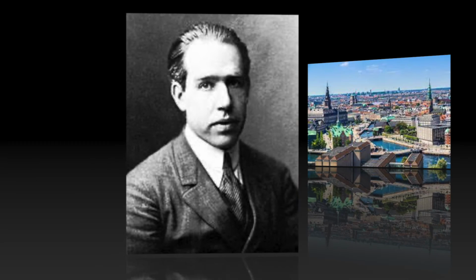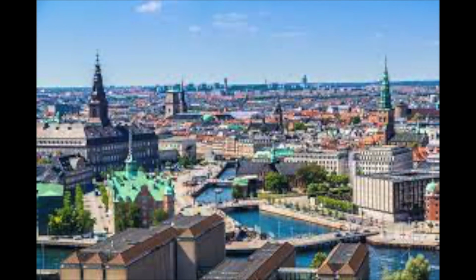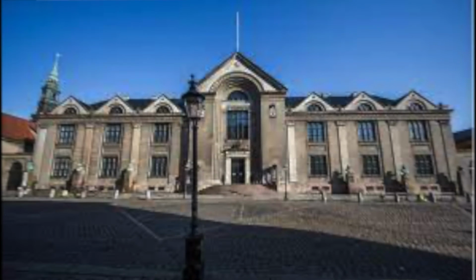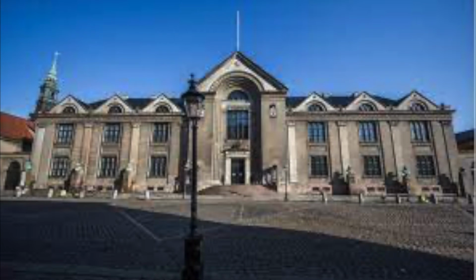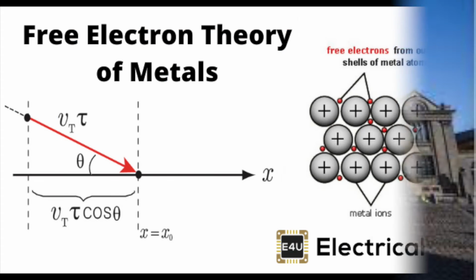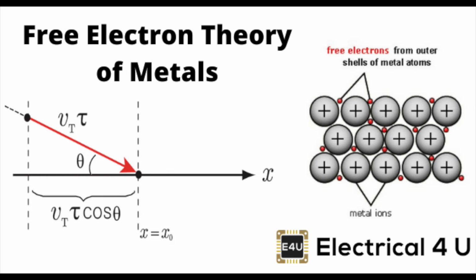The next scientist is Niels Henrik Bohr. Niels Henrik Bohr was born on October 7, 1885 in Copenhagen, Denmark. Bohr was the second child of three. His mother was a Jewish banker, while his dad was a professor of physiology at the University of Copenhagen. He received his doctorate degree in 1911 with the dissertation on the electron theory of metals.